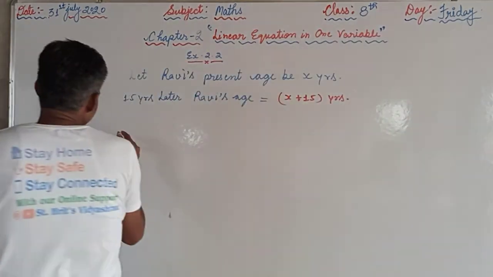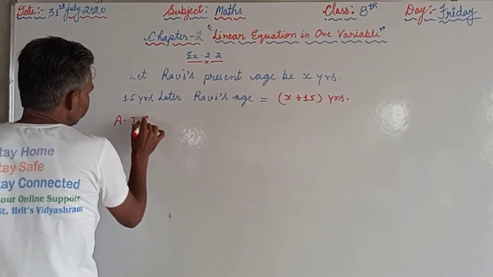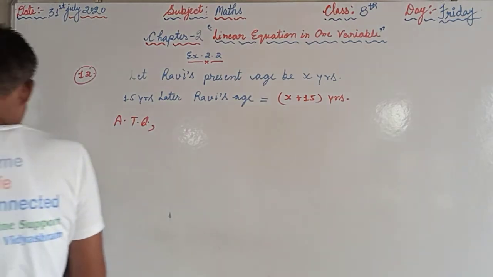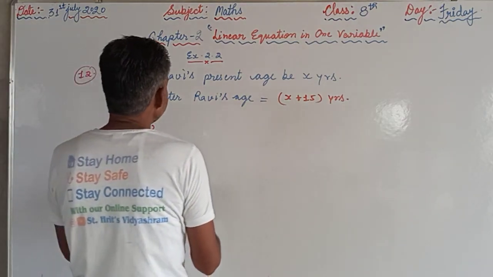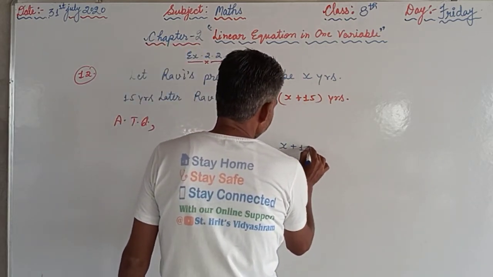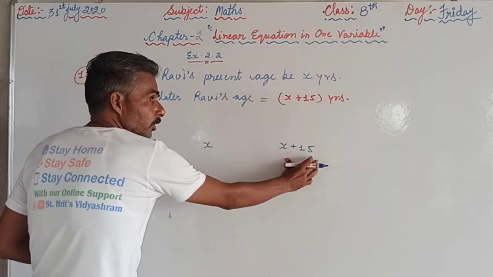But one more condition is given, that after 15 years Ravi's age will be 4 times his present age. So his present age is x, and after 15 years it becomes x plus 15. This is 4 times of this.